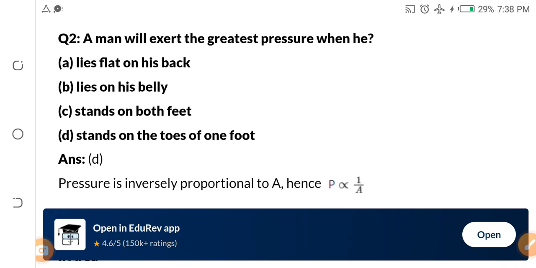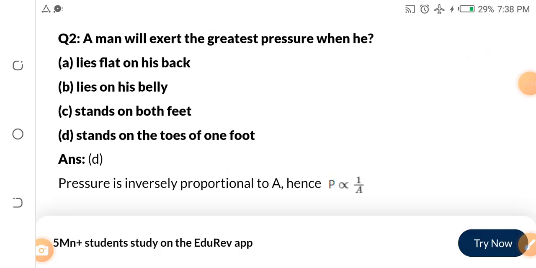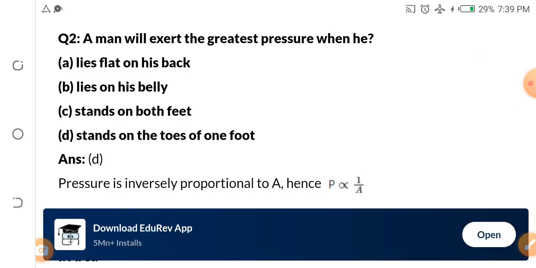What you are watching is our physics review questions part 15. A man will exert the greatest pressure when he dash. A, lies flat on his back. B, lies on his belly. C, stands on both feet. D, stands on the toes of one foot.